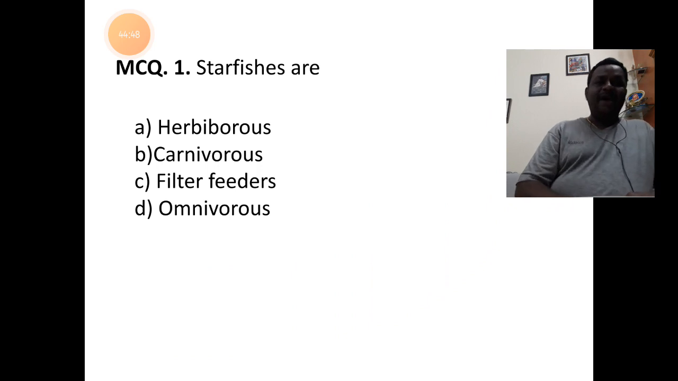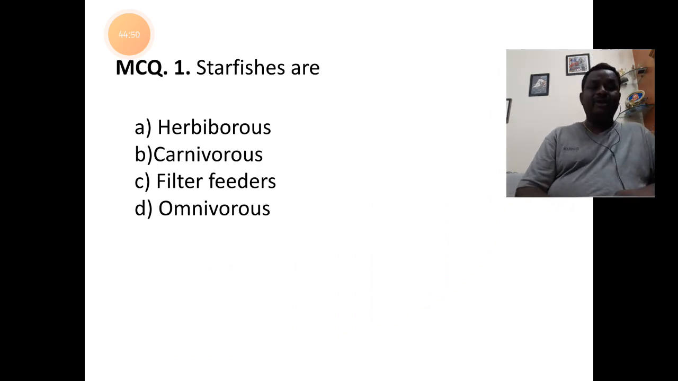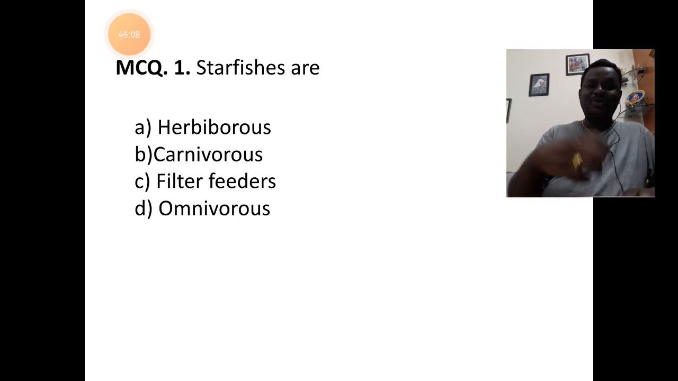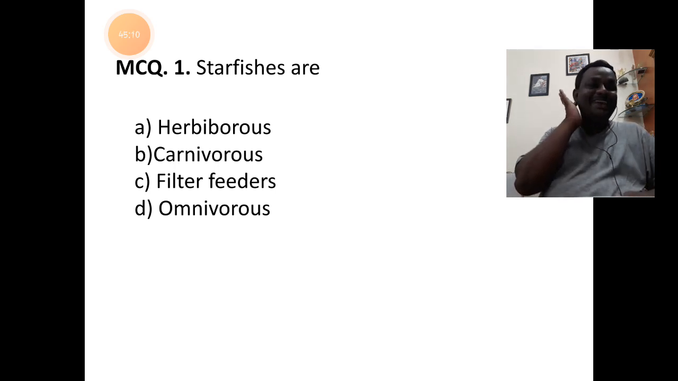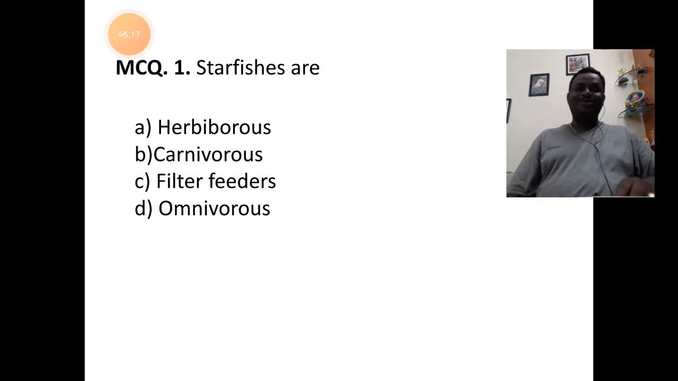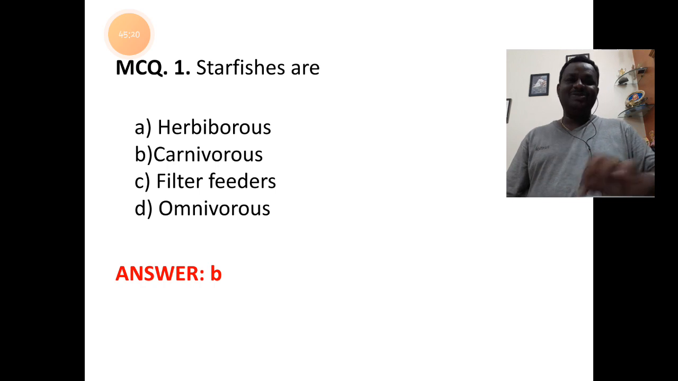Well, students, after understanding the concept of the digestive system in Asterias, let us try to answer the MCQs related to it. Question 1. Starfishes are... They are not herbivorous. I'm sorry, there is a spell check mistake there. It's not herbivorous, not a filter feeder, and not omnivorous. It's a carnivore, a non-vegetarian. So the answer is B.